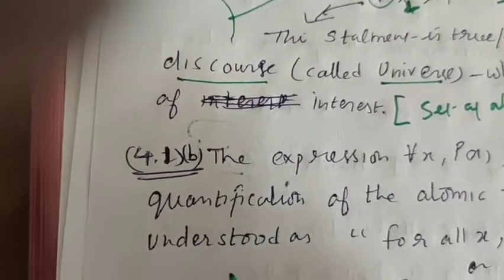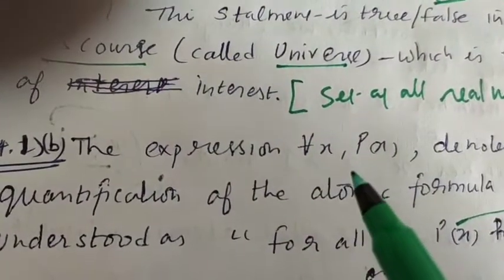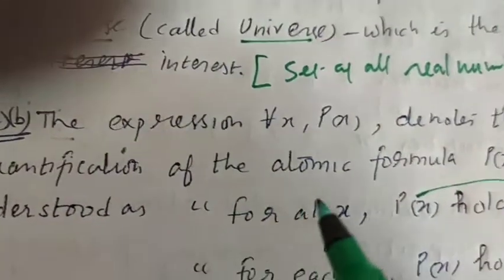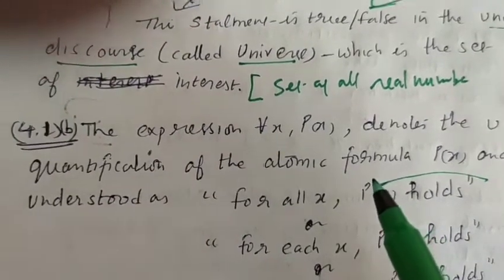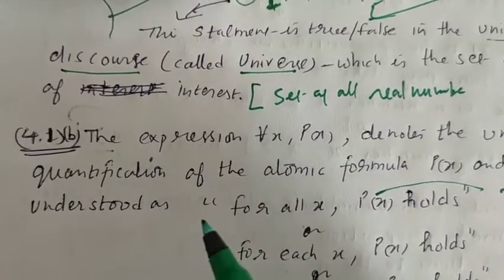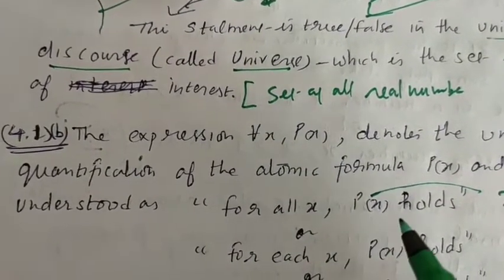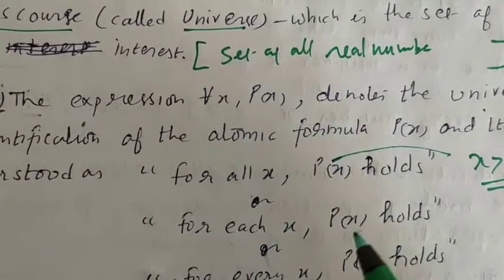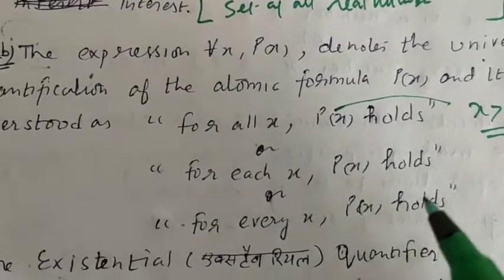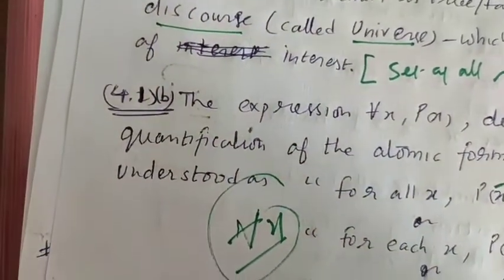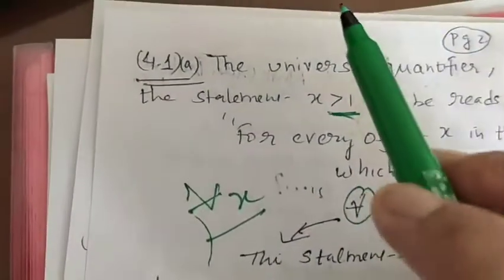Now second, 4.1b, the expression for all x P(x) denotes the universal quantification of the atomic formula P(x), and it is understood as for all x P(x) holds, or you can say for each x P(x) holds, and for every x P(x) holds. So for all x can be understood in different ways. This is about the universal quantifier.